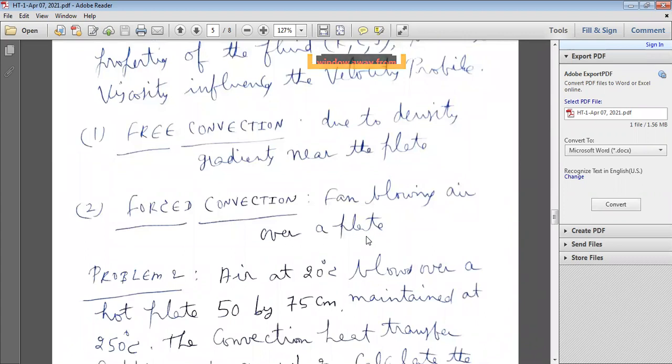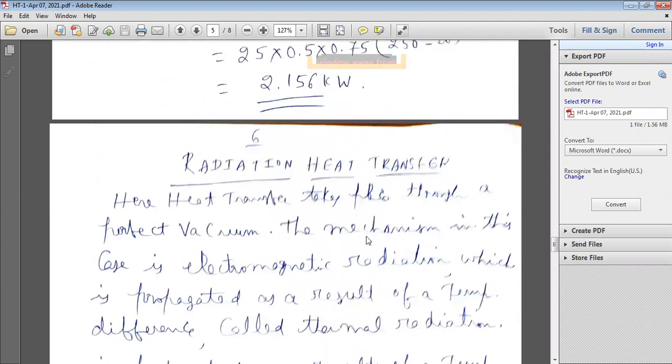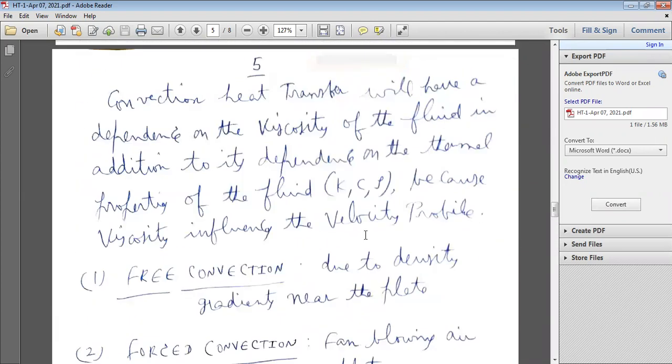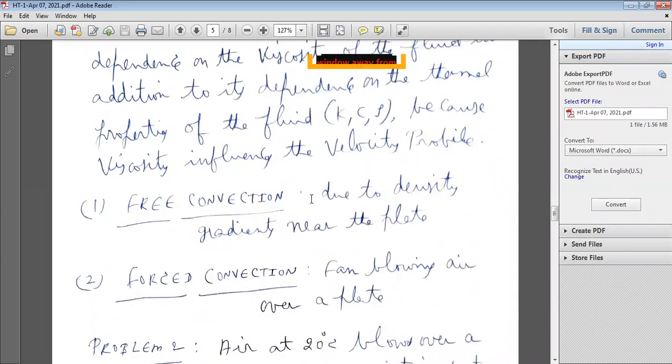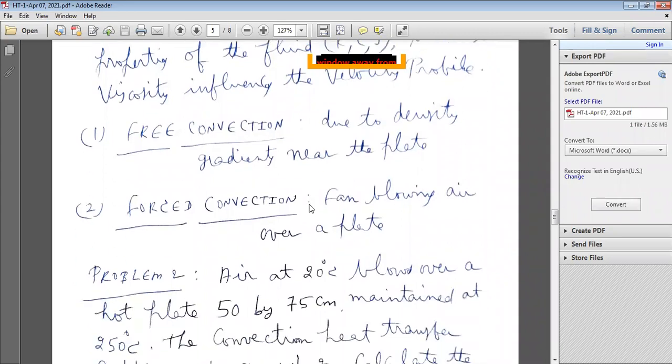Okay, now there are two types of convections. What are the two types of convections? Anybody having an idea? There are two types of convections: free convection or natural convection, and the second one, forced convection.